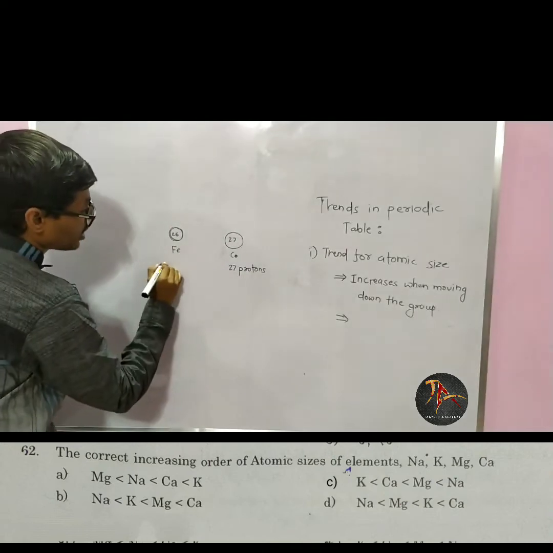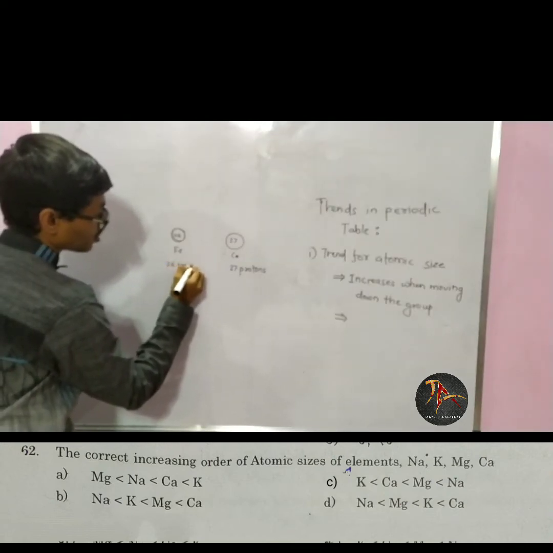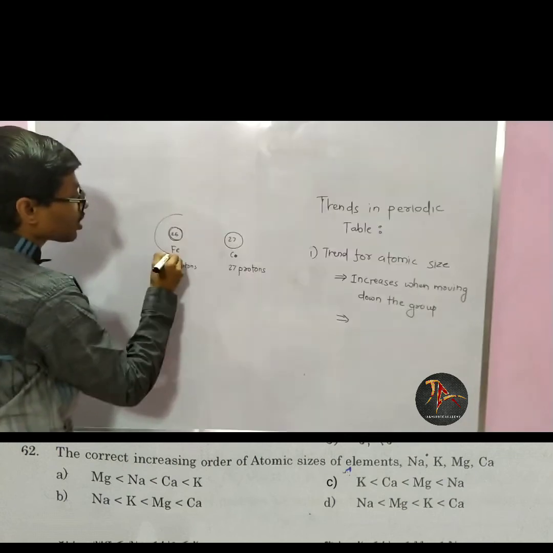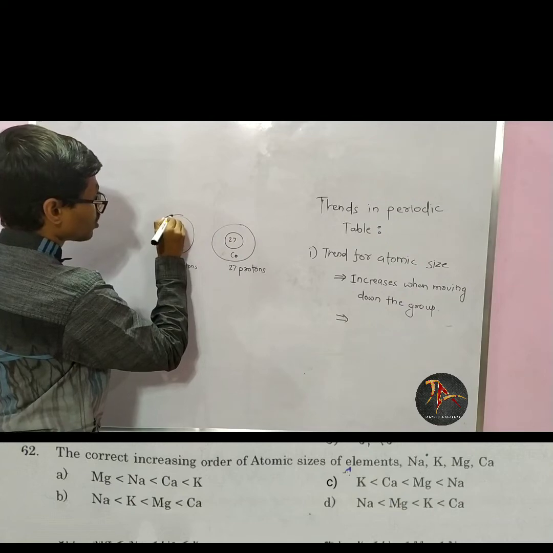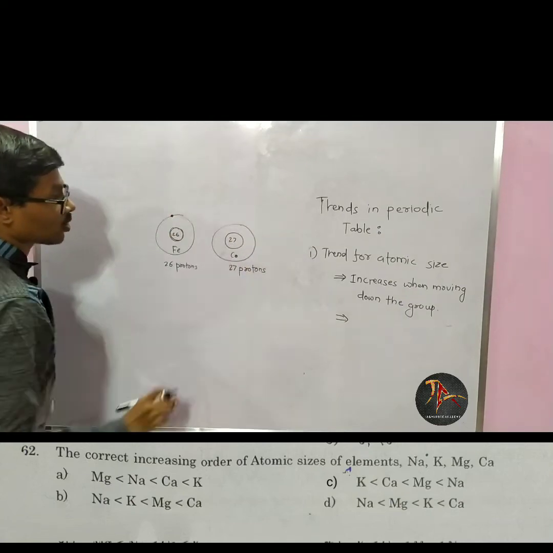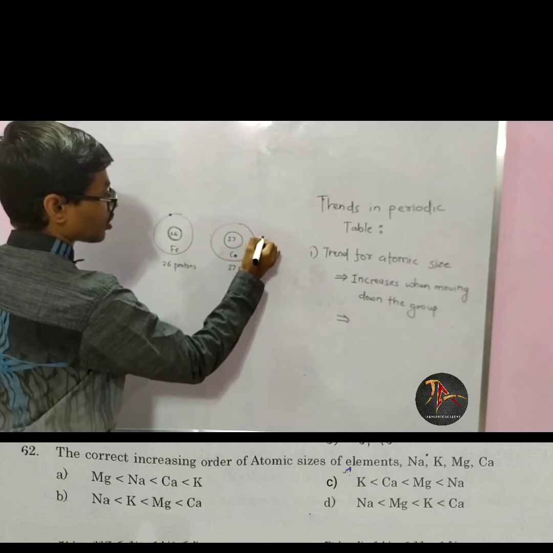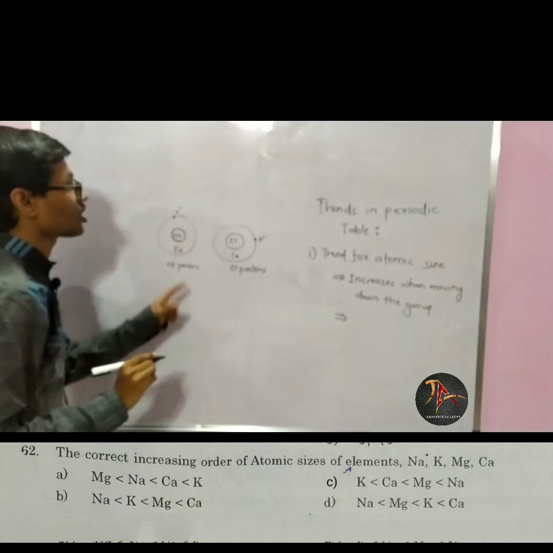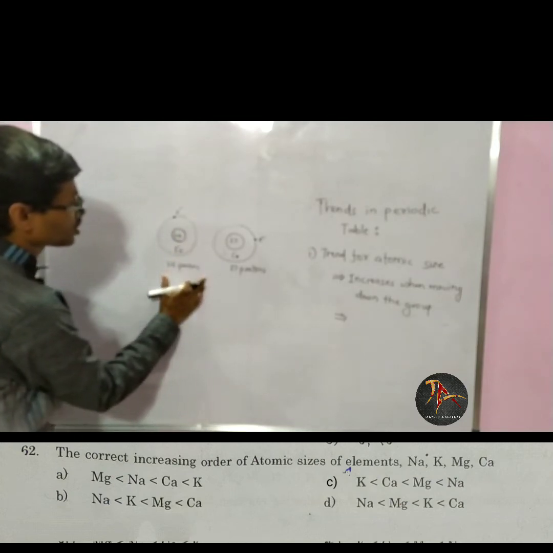27 protons and here there are 26 protons. So the last shell for those two will be the same, last shell, but the number of electrons will be different. Suppose this is the last electron for this and this is the last electron for this. Now there are 26 protons.